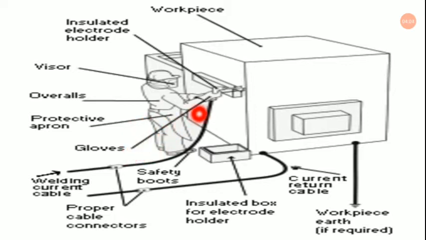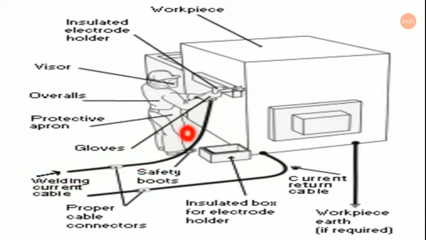This is the gloves, and this is the welding current cable, as you can see over here. These are the safety boots, so that he might not be electrocuted by leakage from the high voltage electrical wire. Now proper cable connection, as you can see, the connectors over here. So the source is here, the electric current cable.